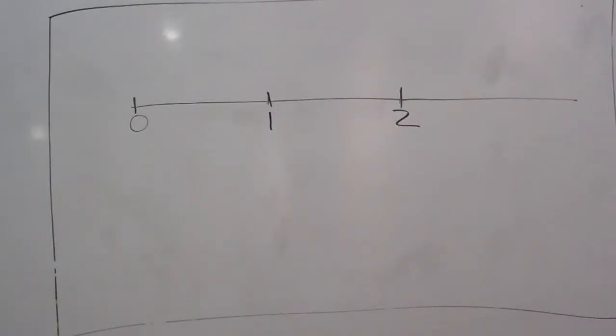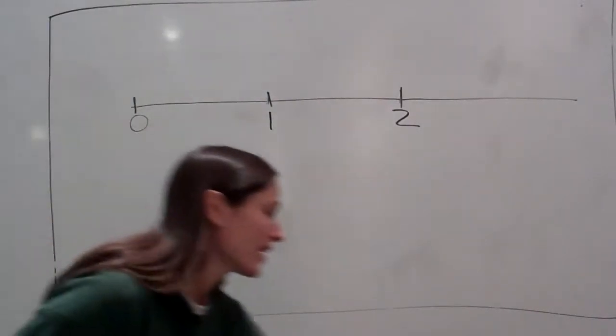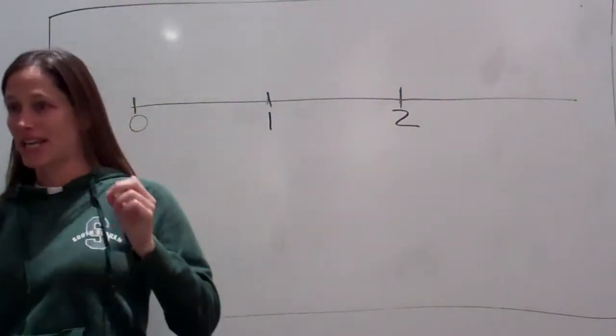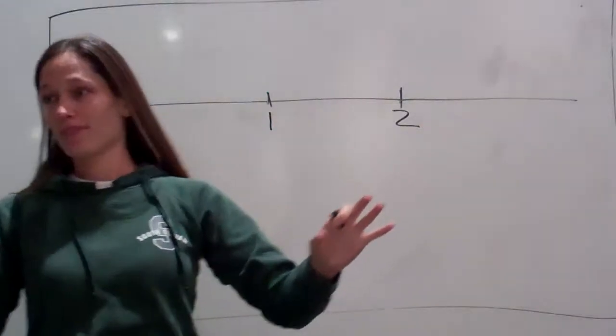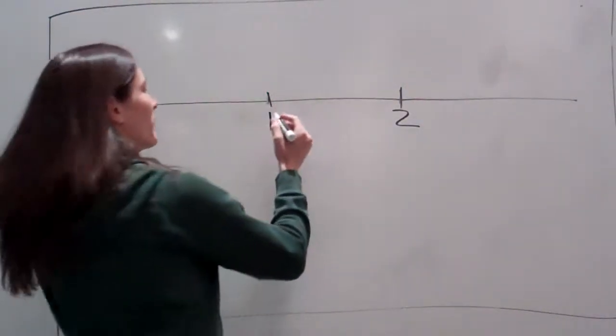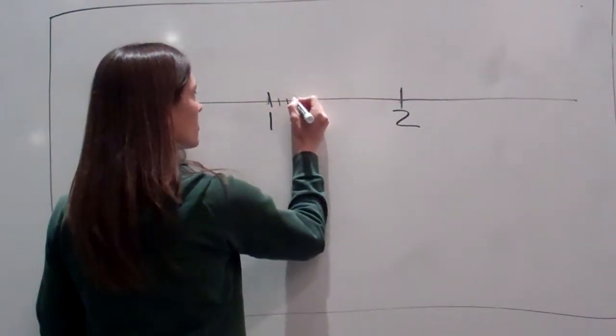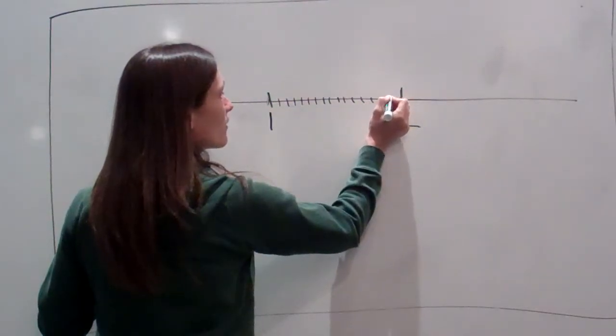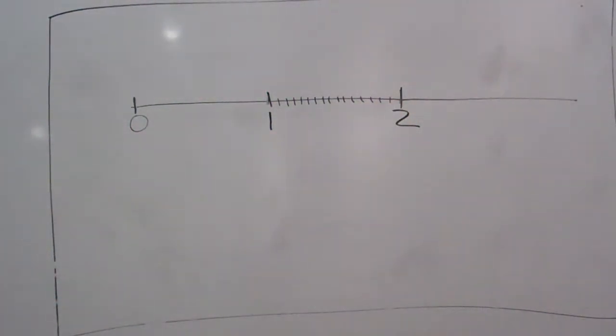Okay. So I'm going to try to do this color coded, just to help your brains wrap around it. Walk with me here. First I'm going to do black, and then I'll color over the black in a minute. So I'm going to attempt to do 16 jumps from 1 to 2. Jumps as in units. "16 jumps" is actually 15 inside ticks, just to let you know if you're ever wondering.